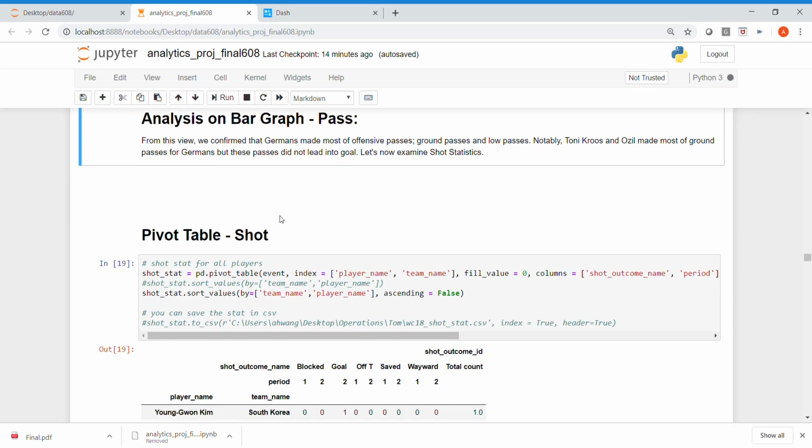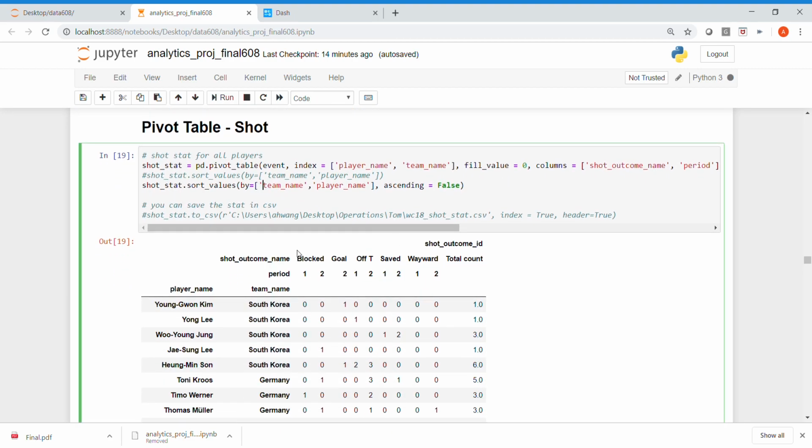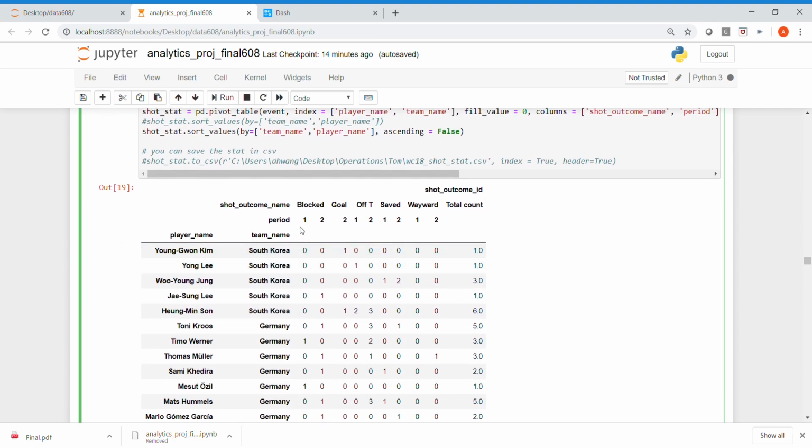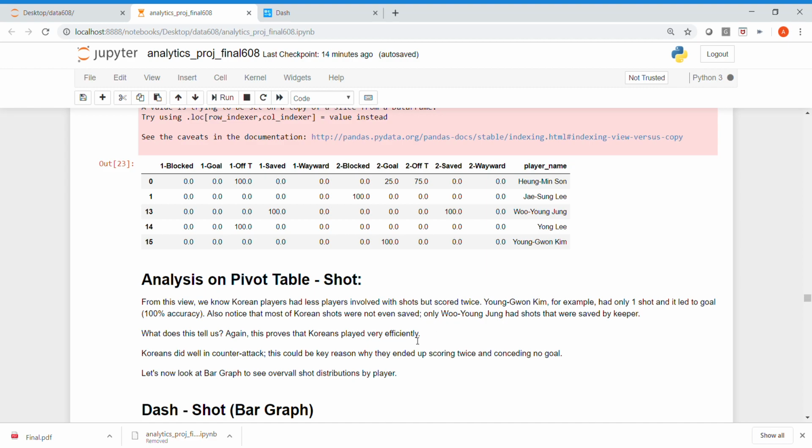Let's now examine shot statistics. Again, similarly, I got all these counts. Now you have blocked shots, shots that led to goals, and off the target, saved, and waived. We know Korean players had fewer players involved with shots, but scored twice nevertheless. Youngwon Kim, for example, had only one shot and it led to a goal.